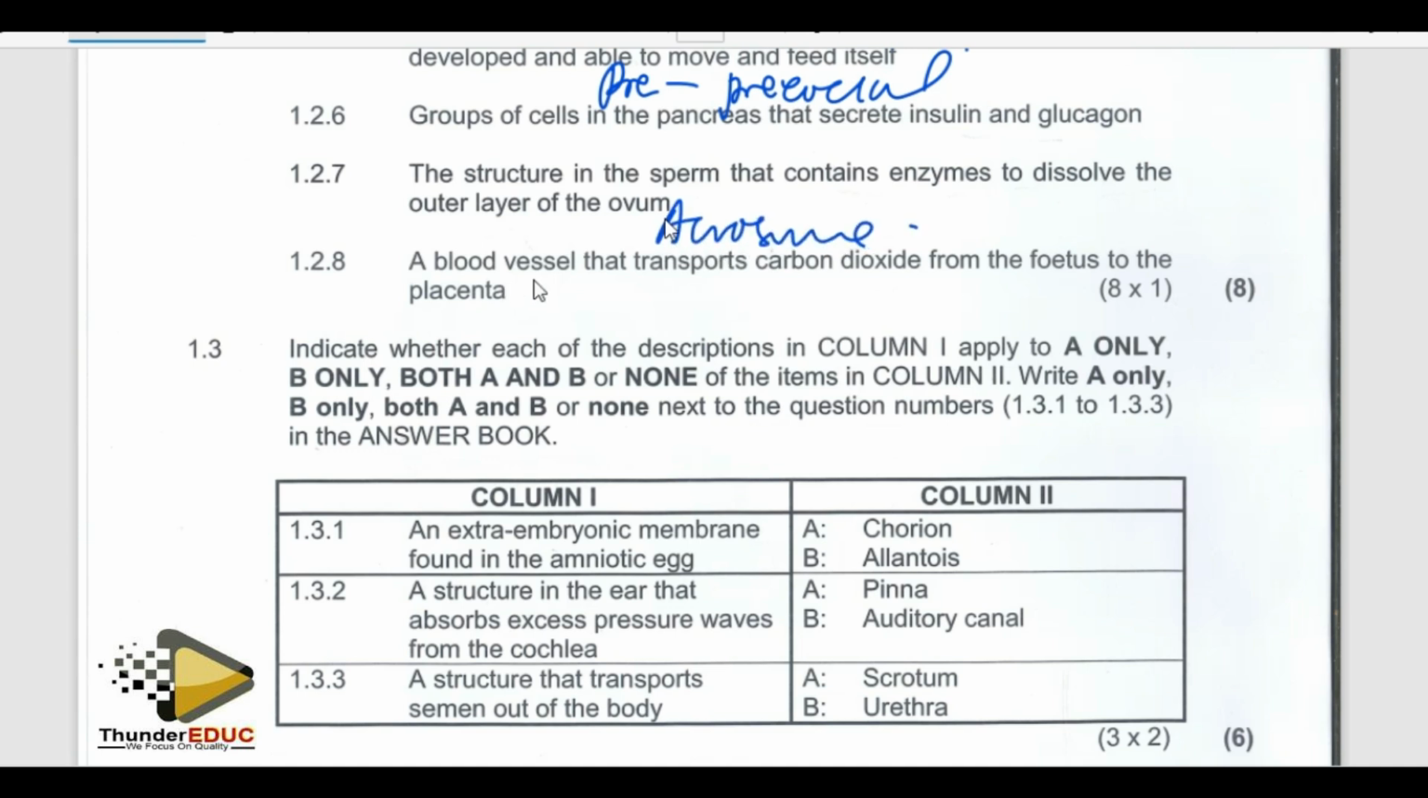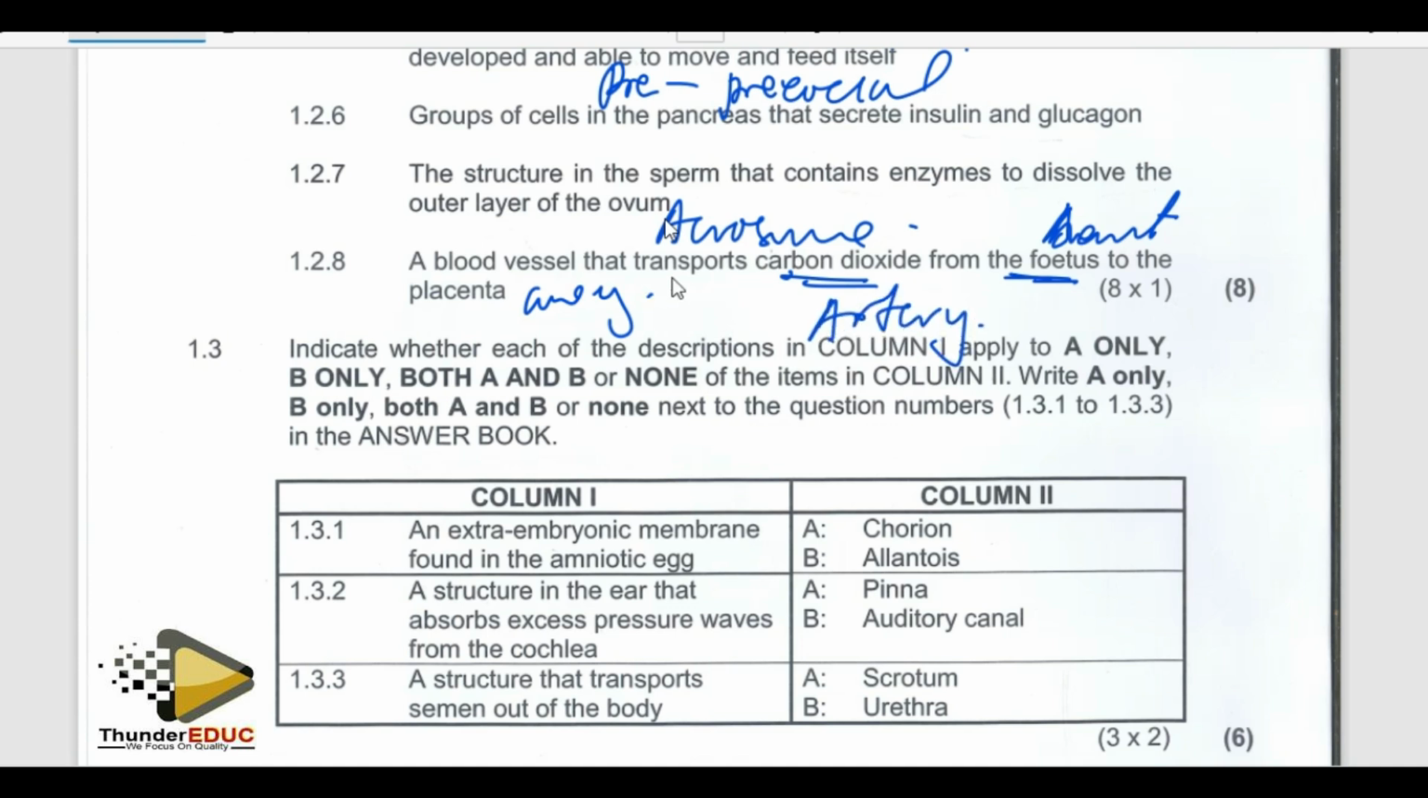Acrosome. And then I'm saying the blood vessel that transports blood, which is deoxygenated, meaning that high level of carbon dioxide, from the fetus. From the moment they say from the fetus, where the heart is, to the placenta, meaning away from the heart. Any blood vessel which transports blood away from the heart is called artery.